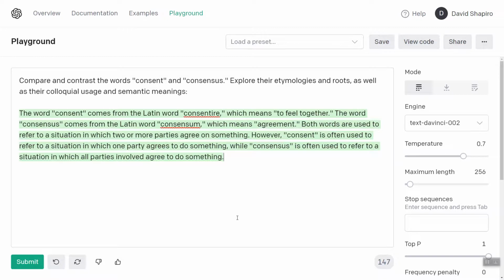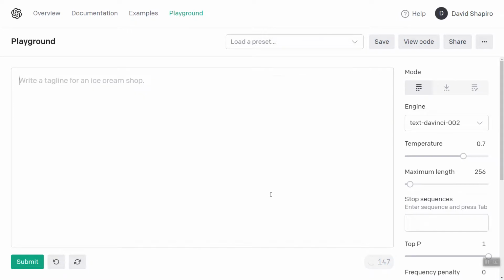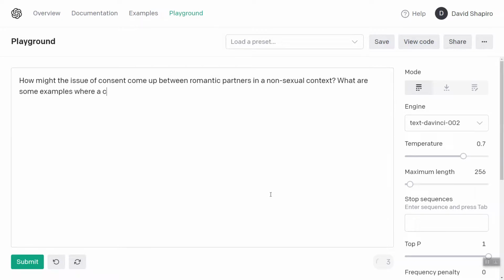Yes, so the implication there is consent is often between two parties, whereas consensus is between many parties. Again, I don't know if that's perfect, but it did a really good job doing this very quickly. Let's see. How might the issue of consent come up between romantic partners in a non-sexual context? What are some examples where a couple may need to discuss consent?